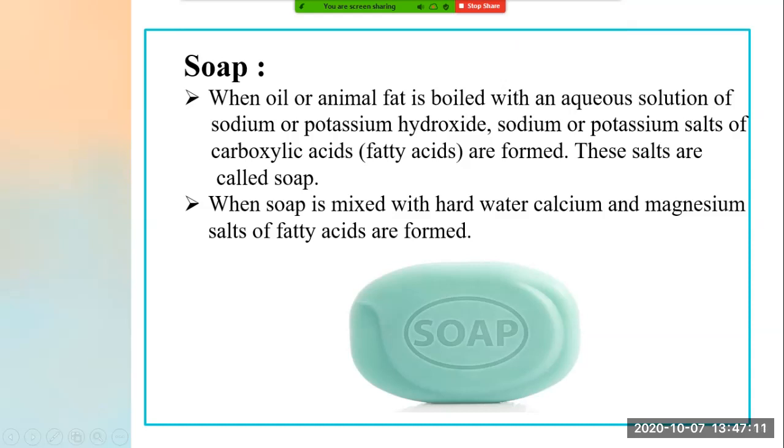After boiling this animal fat or vegetable oil with sodium or potassium hydroxide, sodium or potassium salts of carboxylic acids are formed, and this product is nothing but what is known as soap.